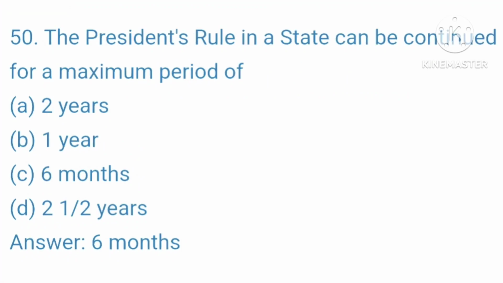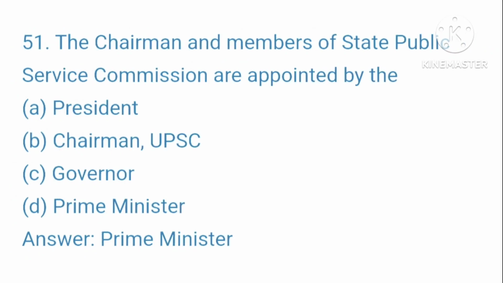50. The President's rule in a state can be continued for a maximum period of A. 2 years. B. 1 year. C. 6 months. D. 2 years. Your right answer is 6 months.